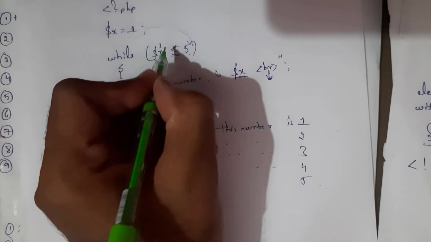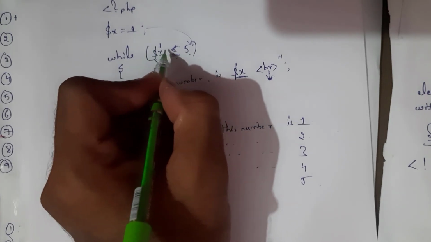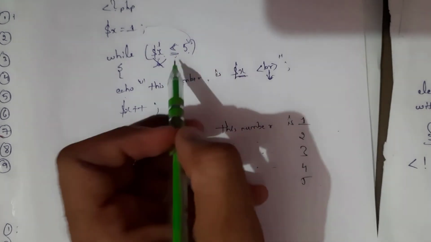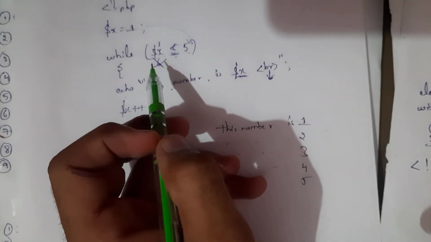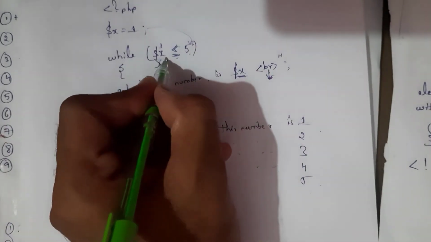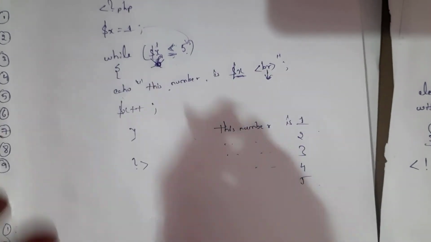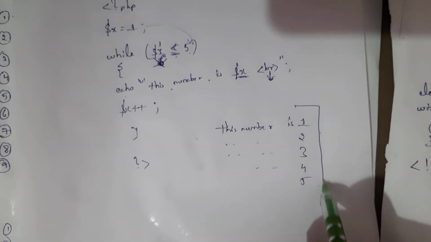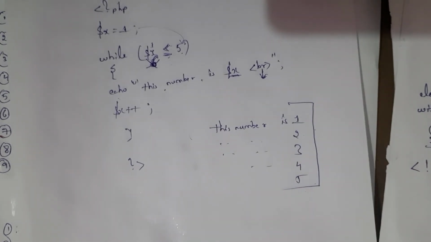See, 1 is less than or equal to 5, and 2 is less than 5, 3 is less than 5, 4 is less than 5, and 5 is less than or equal to 5. So till this condition output is generated. For example, here if I took 6, 6 is not less than or equal to 5, so we are going to stop here. This is the basic program of the while loop.